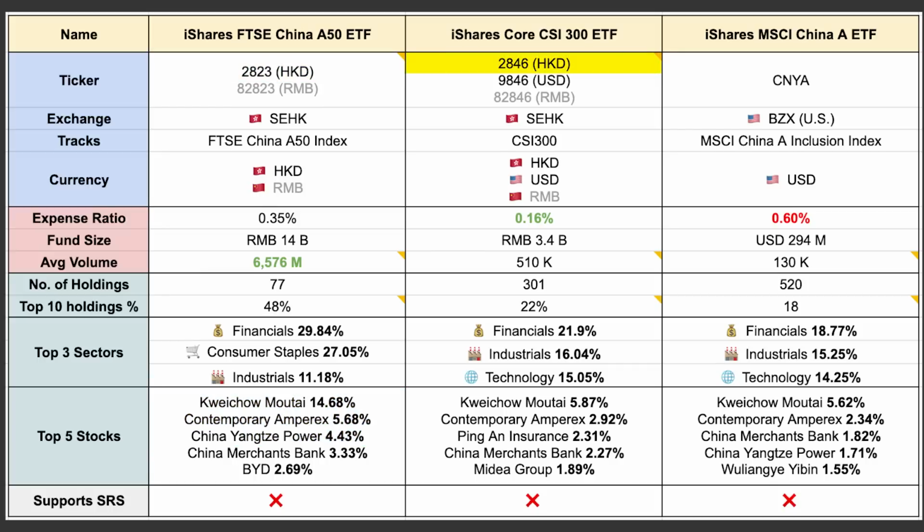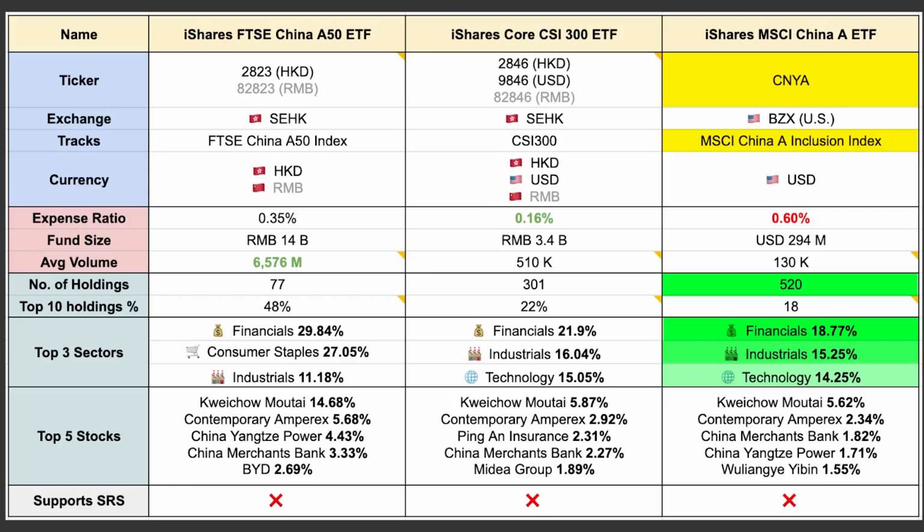Next, we have 2846, which tracks the 300 largest and most liquid A-share companies. The top 3 sectors are financials, industrials, and technology. And lastly, we have CNYA, which tracks the inclusion of A-shares in the MSCI Emerging Markets Index. This ETF has 520 holdings, and similarly, the top 3 sectors are financials, industrials, and technology.